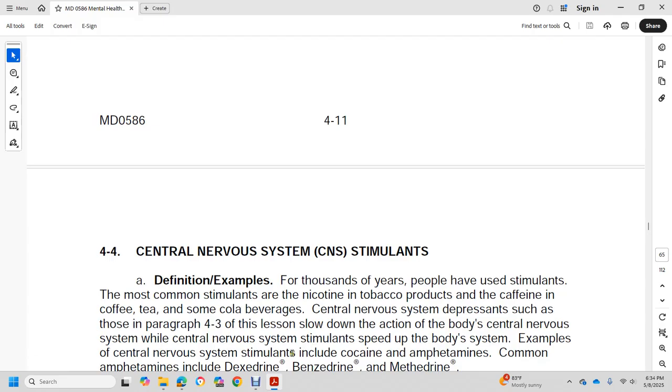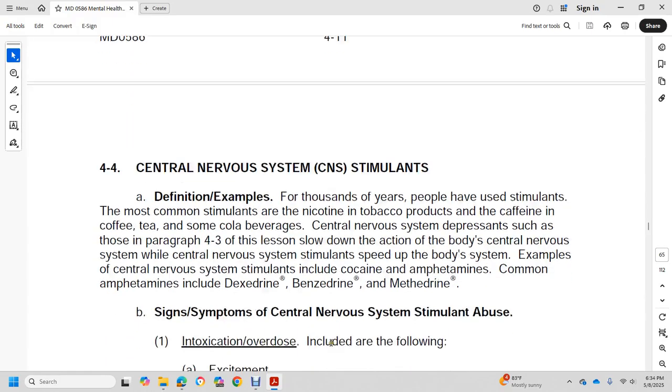Example: the central nervous system stimulants include cocaine and amphetamines. Common amphetamines include Dexedrine, Benzedrine, and methamphetamine.